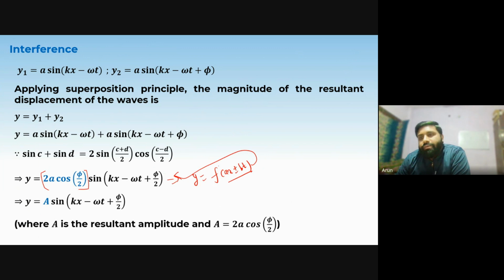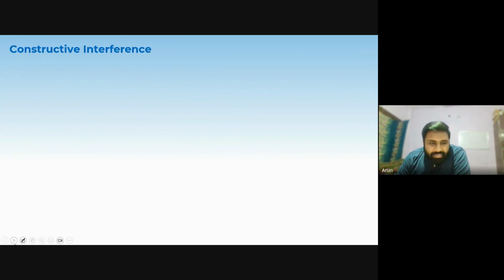Now we are only interested in two values, one is the minimum, one is the maximum. When will this 2a cos phi by 2 be maximum? It will be maximum when cos phi by 2 is maximum. It will be minimum when cos phi by 2 is minimum. So only cos phi by 2 is the place of interest that we have.